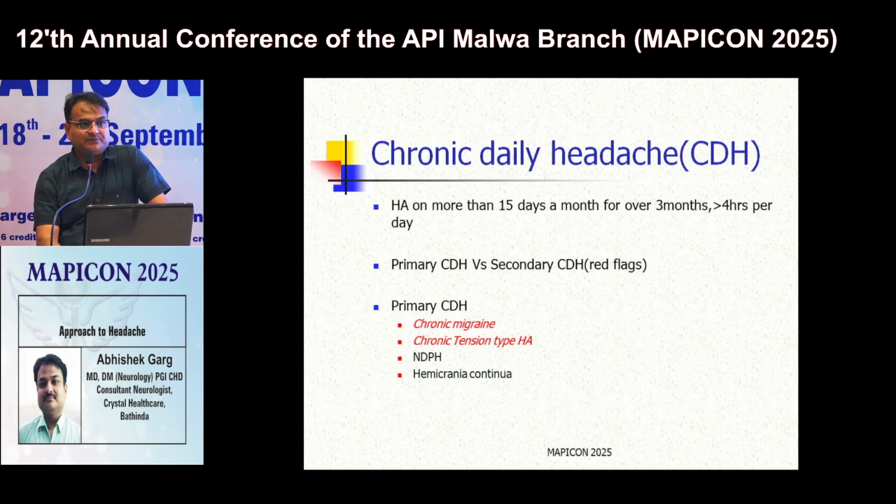Coming to other important variety of headache is chronic daily headache. When headache is present for more than 15 days in a month for consecutive 3 months, we termed it as chronic daily headache. Chronic daily headache may again be of 2 types, primary and secondary, depending upon presence of red flag symptoms and signs. And what are these red flag symptoms and signs? We will see in coming slides. 2 most common type of primary chronic daily headaches are chronic migraine and chronic tension type headache.